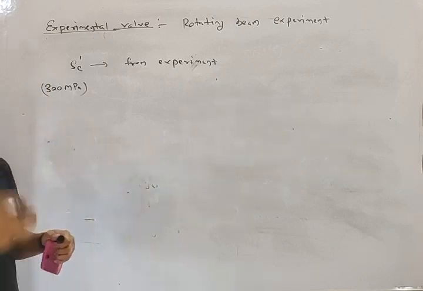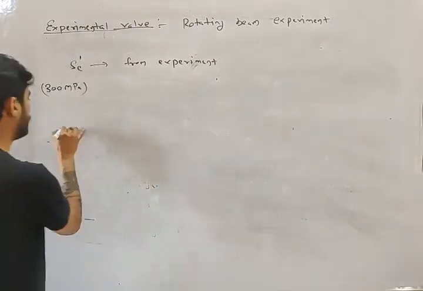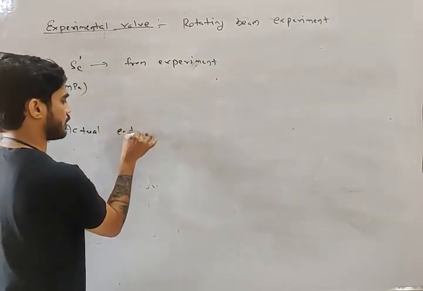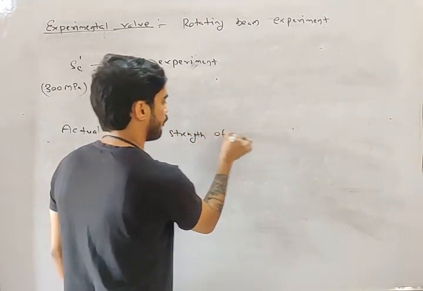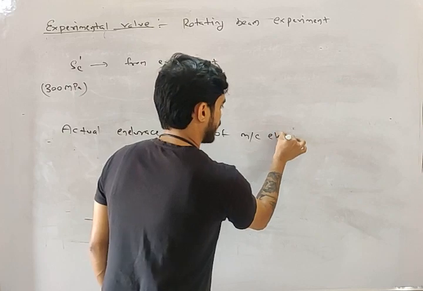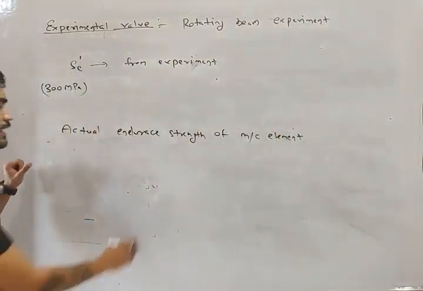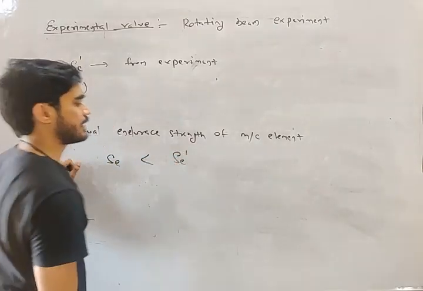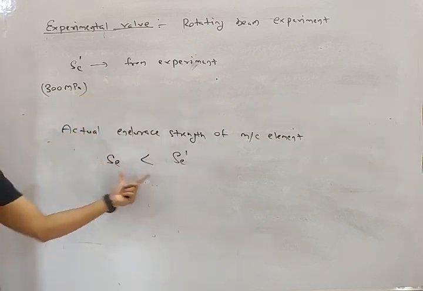The actual endurance strength of a machine element, SE, is always less than SE dash.